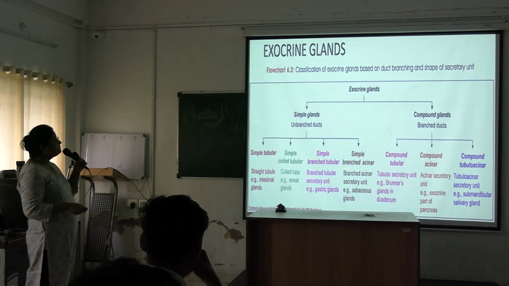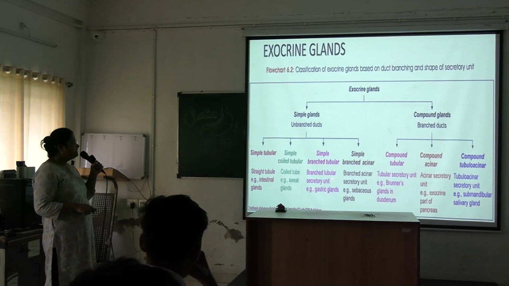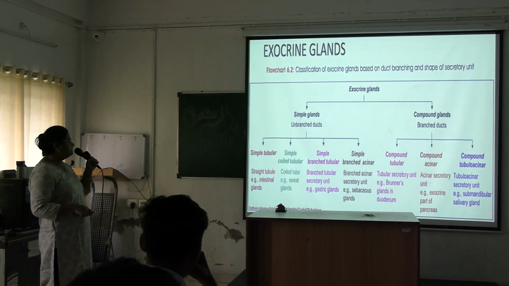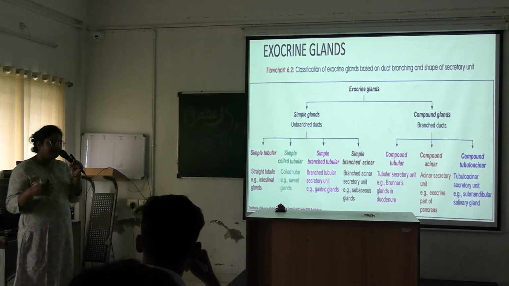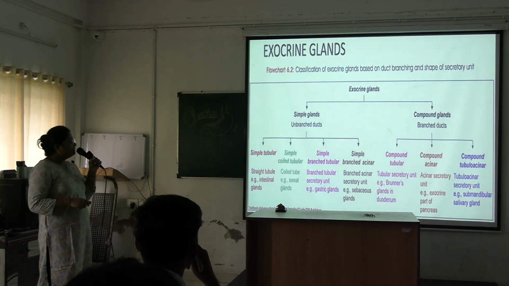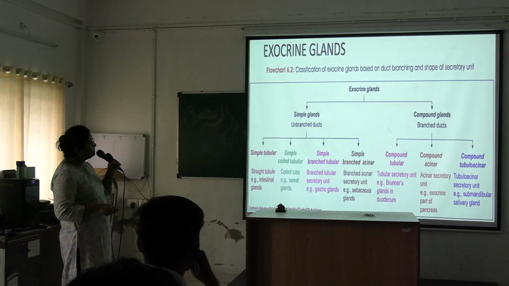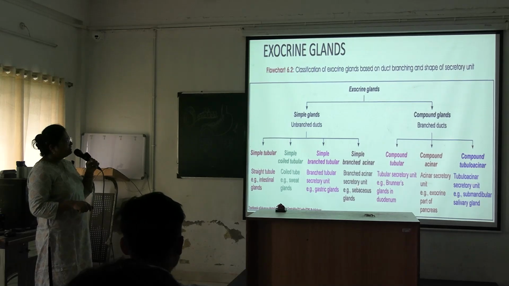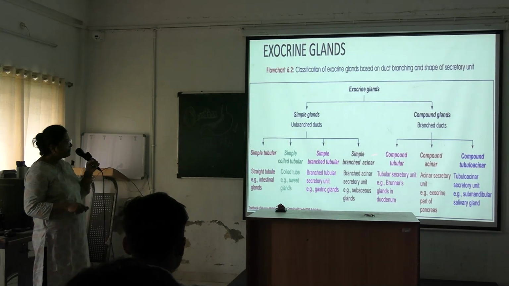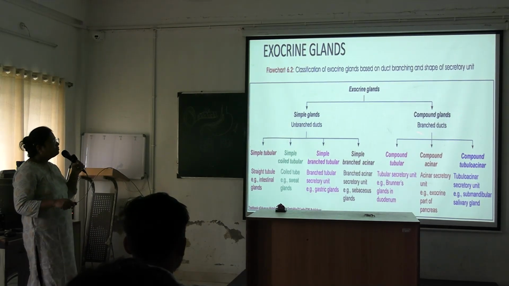Next is simple branched tubular. Branched tubular secretory unit. Example is gastric glands. Gastric pits are there and they are present. Next is simple branched acinar secretory unit. Example is the sebaceous gland. Next we are going to compound glands.